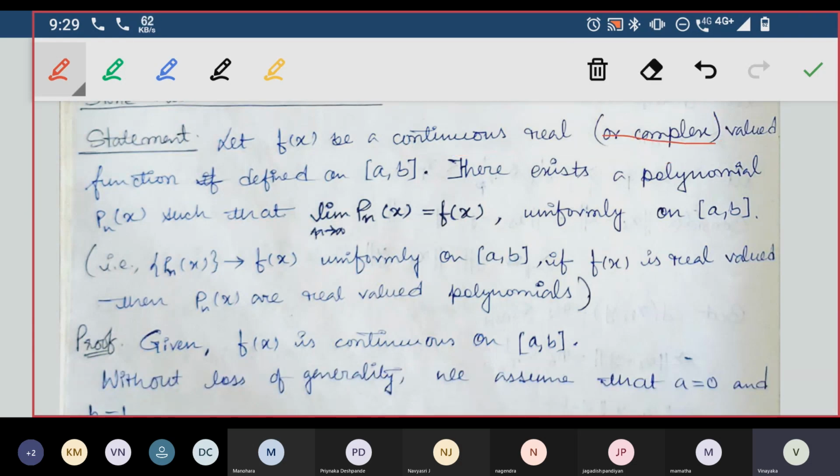Let f of x be a continuous real valued function defined on the interval a comma b. Then there exists a polynomial Pn of x such that limit n tends to infinity Pn of x is equal to f of x uniformly on the interval a comma b. The theorem is true for complex also, but we are not going for complex.